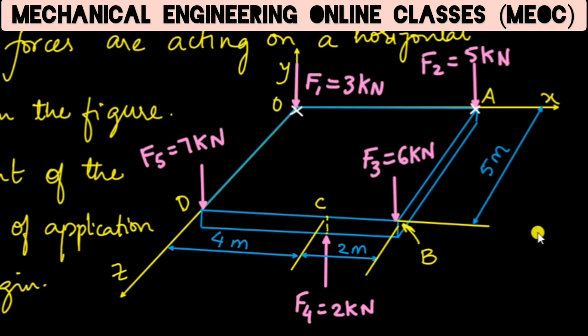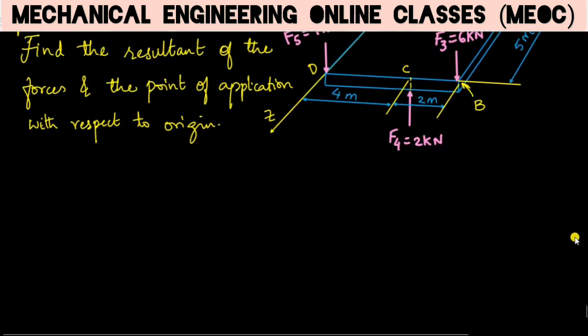The size of the horizontal plate is also given. The size is 6 meter by 5 meter. So point O to A is 6 meter, A to B is 5 meter, B to C is 2 meter along parallel to x-axis, and C to D is again measured parallel to x-axis, which is 4 meter. Then OD is 5 meter. So let us try to solve this problem. We shall do it in 2 ways, one using vector algebra and one without using vector algebra.